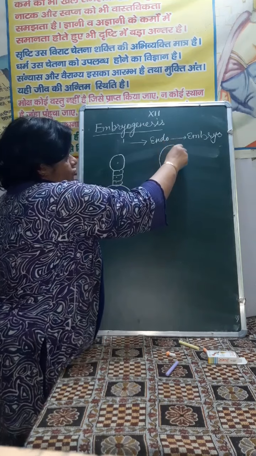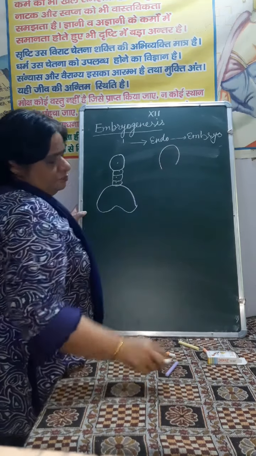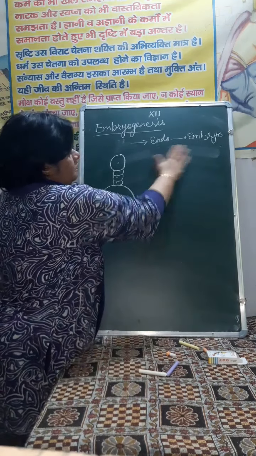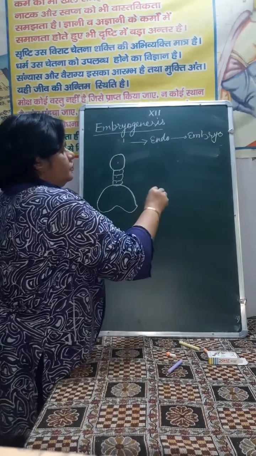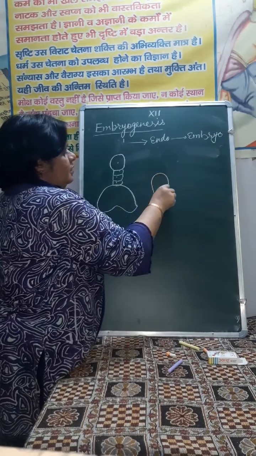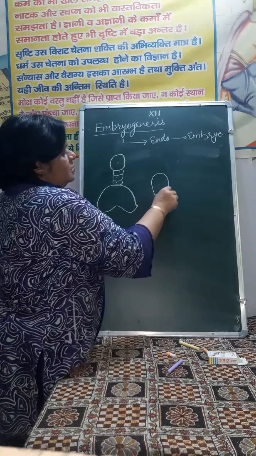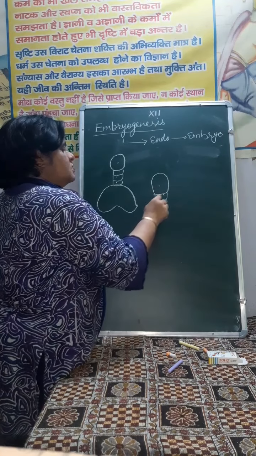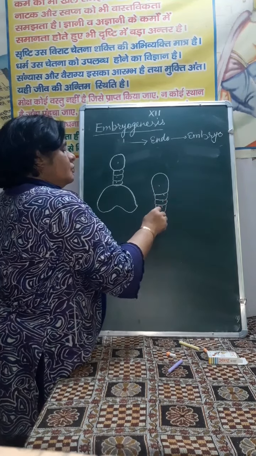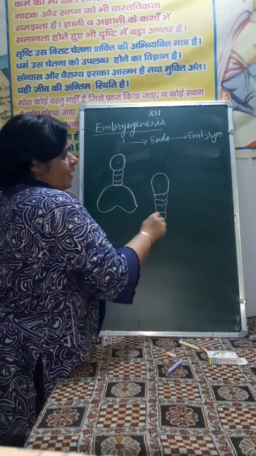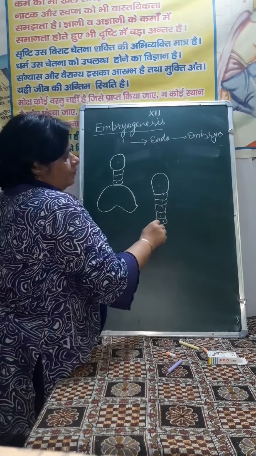This is haustorial cells. थोड़ा इधर ड्रॉ करेंगे हम. This is haustorial cell. Then this is suspensor. All these are the cell of suspensor.